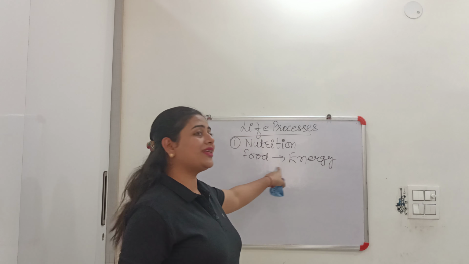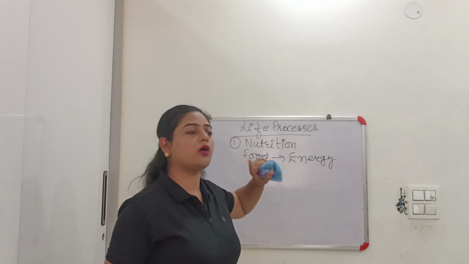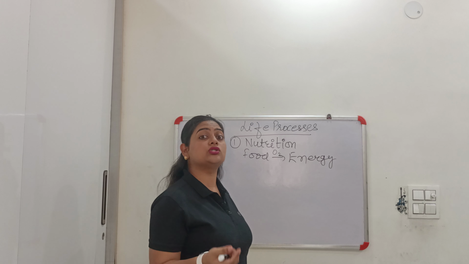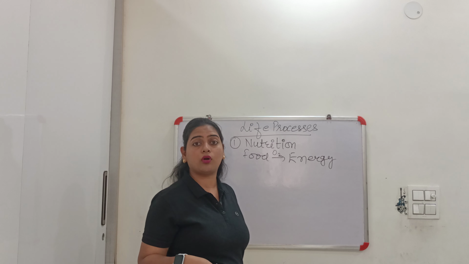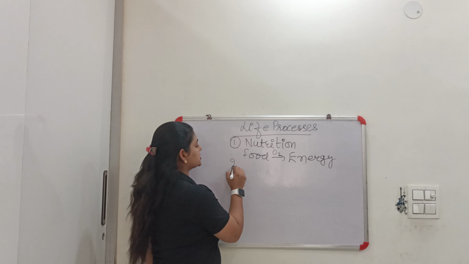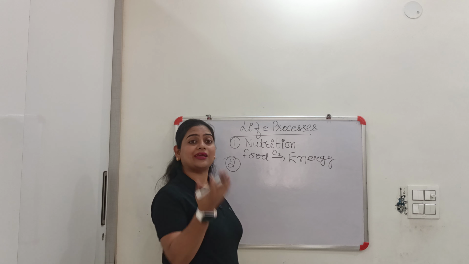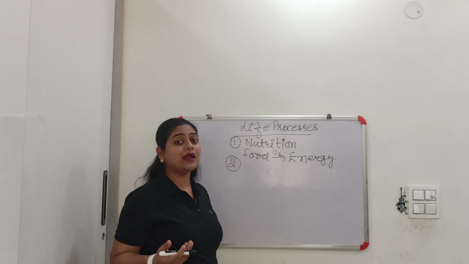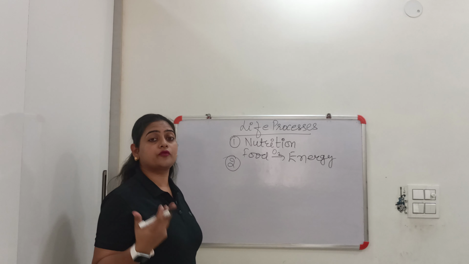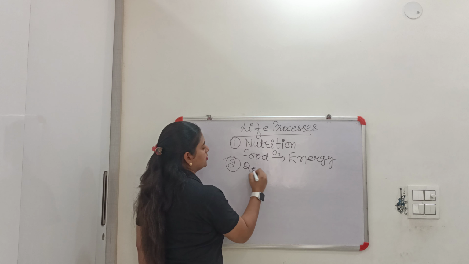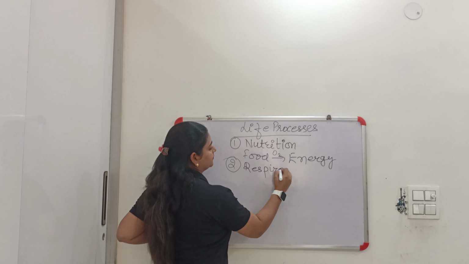So, food is converted into energy with the help of oxygen, you all know. So, that means oxygen is also to be taken inside the body, right? So, the second life process that helps us to take in oxygen and to produce energy from that oxygen is known as respiration. Clear?